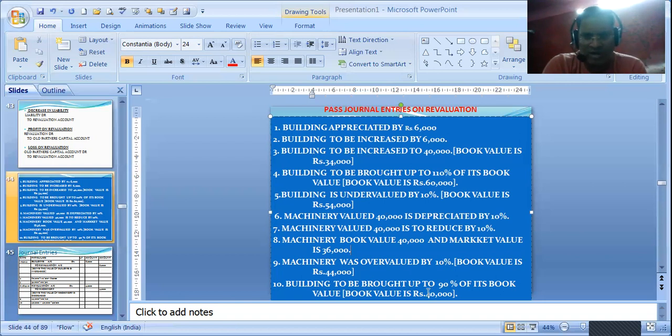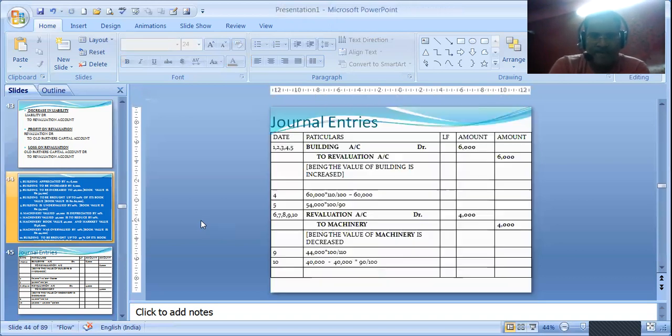Machinery to be brought up to 90% of its book value. Book value is 40,000. 100% value is 40,000. 90% will be 36,000. So you have to make it 4,000 less. 90% of its book value. So 4,000 again less, 36,000. Then again revaluation to machinery. Okay. So this we have done.